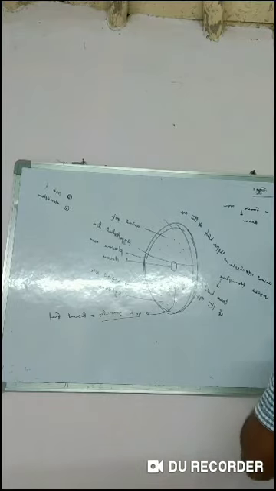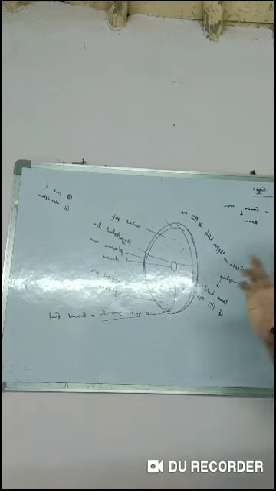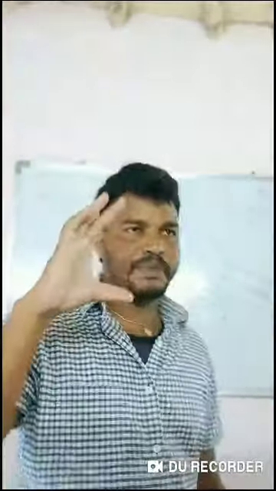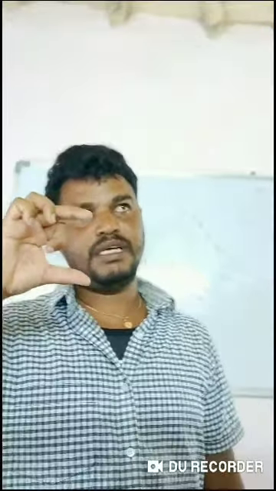For example, if you take one egg, where is the animal pole and where is the vegetal pole, or the animal hemisphere or vegetal hemisphere? The yolk sac is present in the vegetal pole, because the yolk contains some density. That's why it is placed only in the vegetal hemisphere.